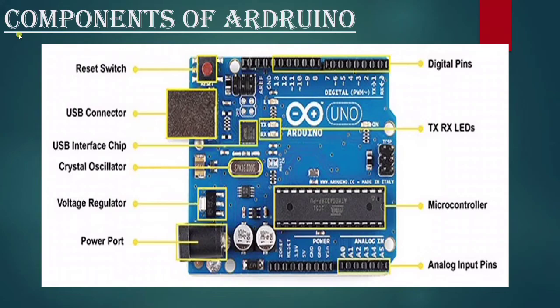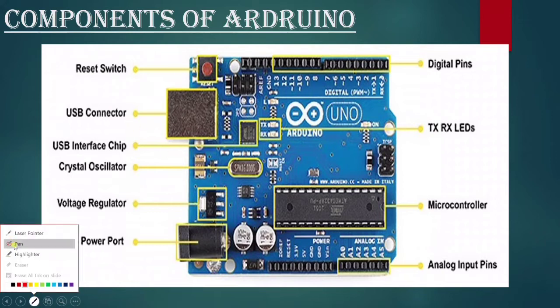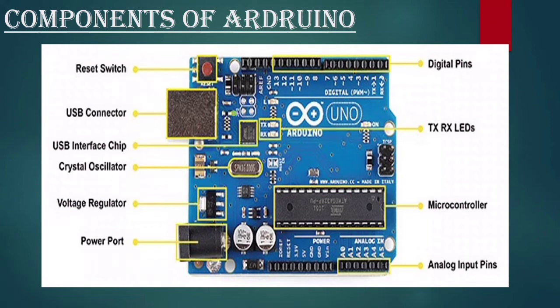Learn about the components of Arduino. This is the Arduino Uno R3 board. This is a reset switch. You can also see one more written reset here. This is a USB connector where you can connect this with the computer. And this is a USB interface chip. It's a crystal oscillator. It's the voltage regulator which is between this USB connector and power port.